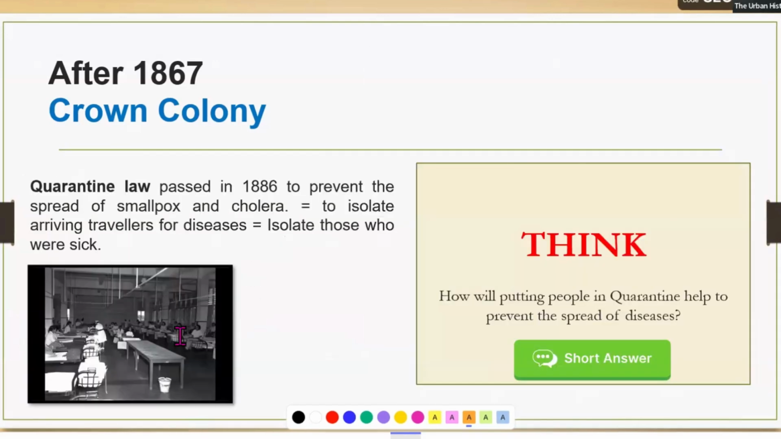Then they also had the quarantine law. This quarantine law was passed in 1886 to prevent the spread of smallpox and cholera, to isolate arriving travelers for diseases. Fill in the blanks. Quarantine law.